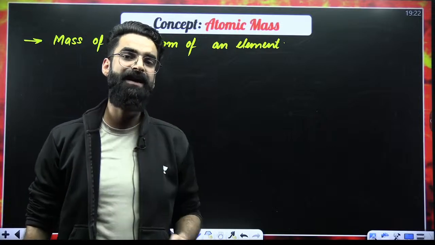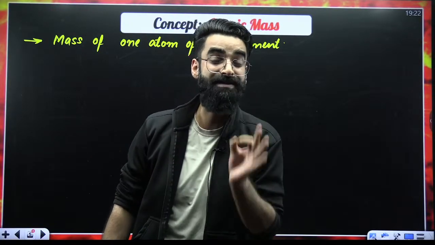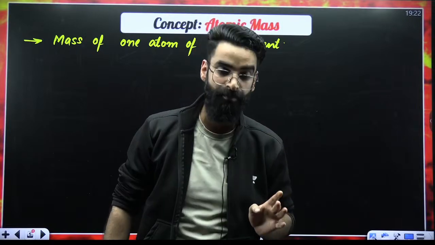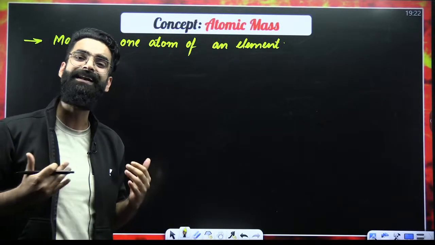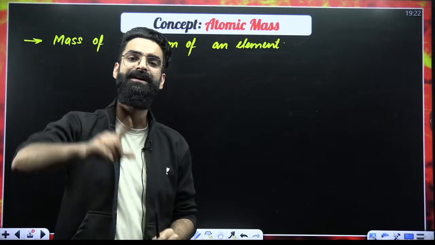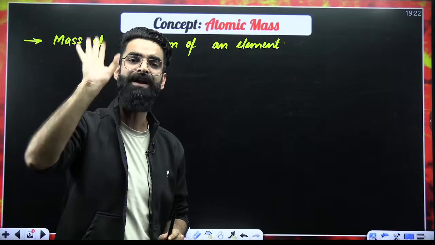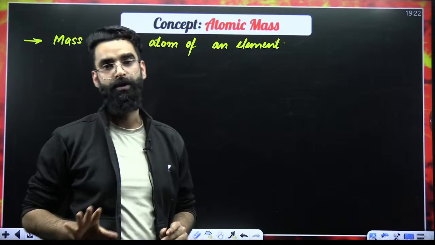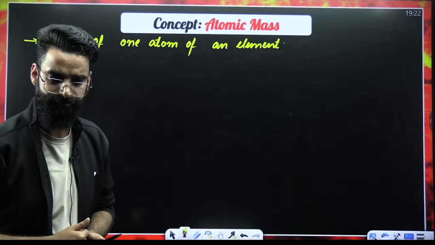If I ask what is the atomic mass of carbon, I'm asking the mass of one atom of carbon. So in simple words, it is defined as the mass of one atom of an element. This is the simplest and the basic definition.